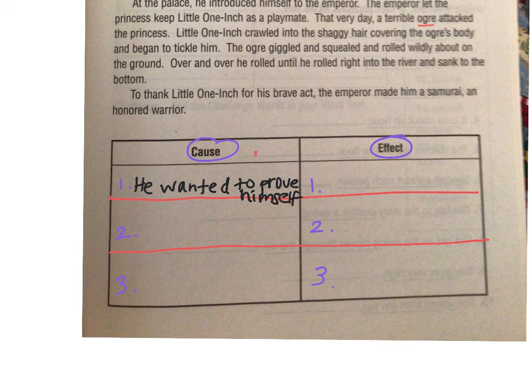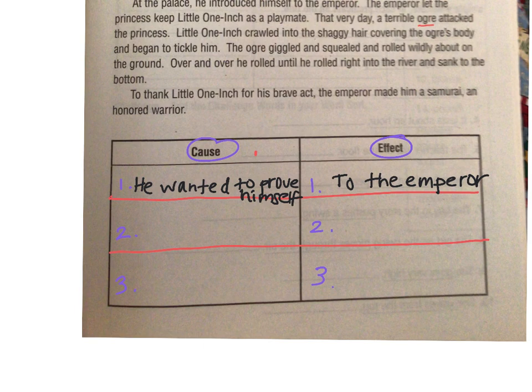Now, what did he do to prove himself? What was the effect of that? He traveled somewhere, didn't he? Where did he go? He went, and we're going to make it even shorter. We're going to say to the emperor. That's where he went. Okay, I'm making him really short here because it's a little tight in there, isn't it? All right, so do you see that? He wanted to prove himself, and the effect of that was that he went to the emperor, okay?